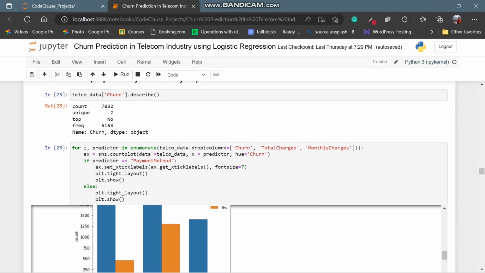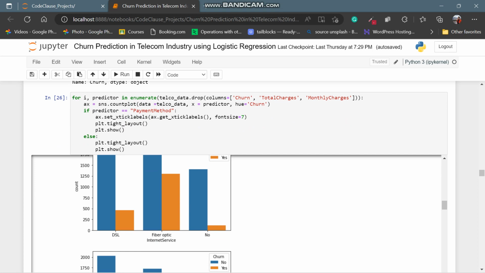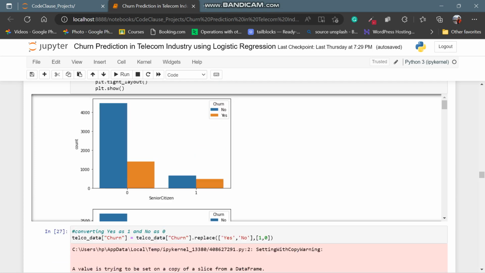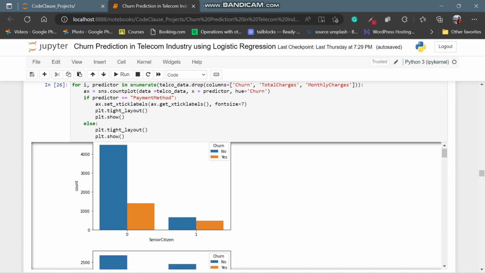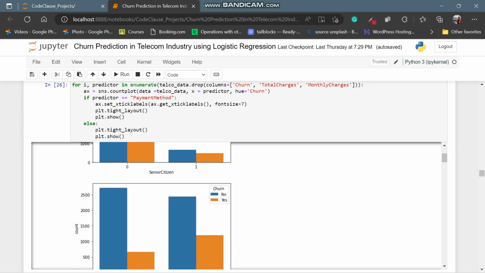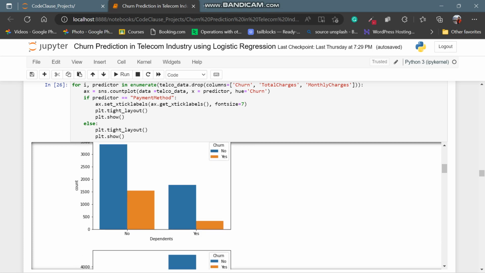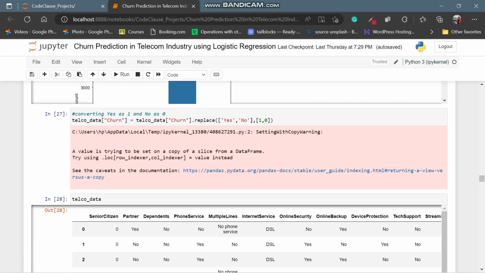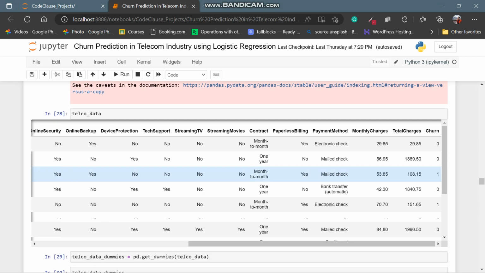We are checking, okay, there are only two unique values in churn, meaning only yes or no. This is a bar chart with respect to every column like senior citizen, partner, dependents. Then what we are going to do is change that yes, no into ones and zeros, because categorical data cannot be fed directly into the model, as it is logistic regression. So we are changing it into 1 and 0.